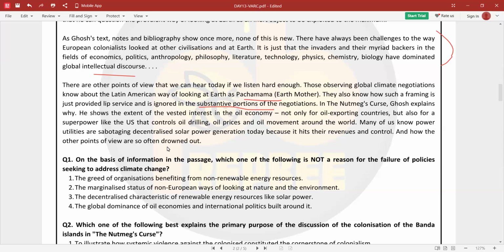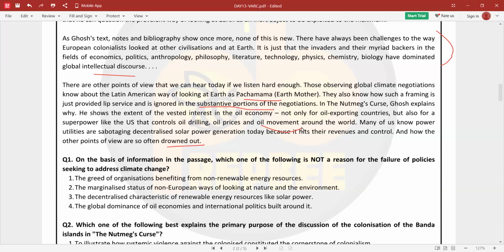All right. So because of oil movement, we rely too much on oil, we rely too much on these traditional resources that we do not care about the environment. We have our economic dependency on this, and hence we continue to exploit. All right. This is what the author is trying to say.